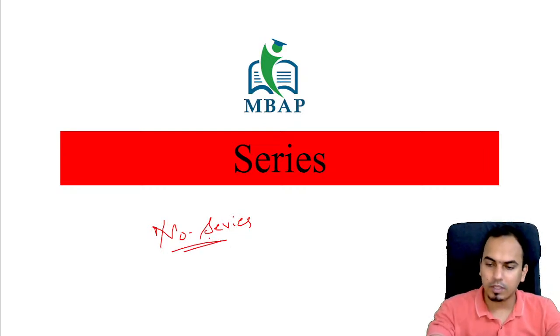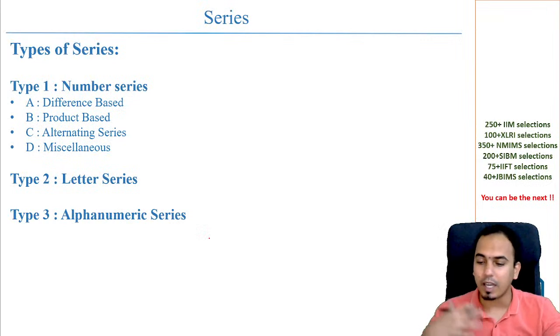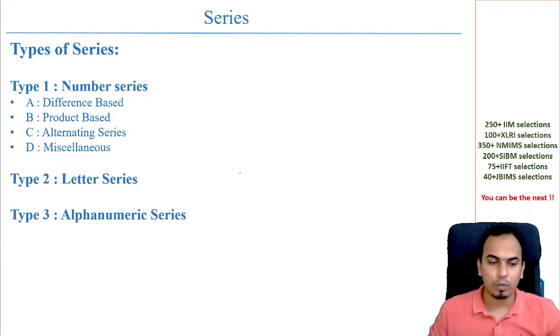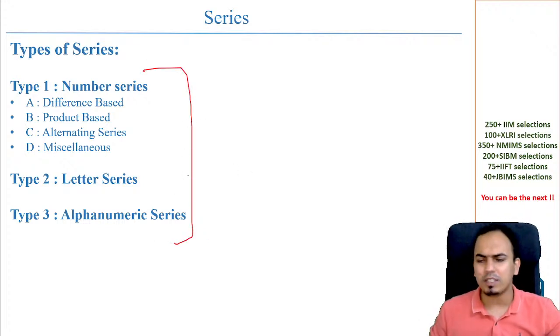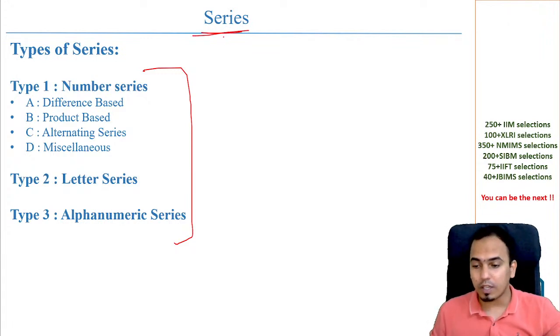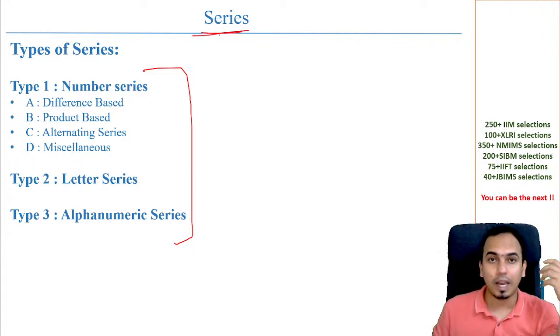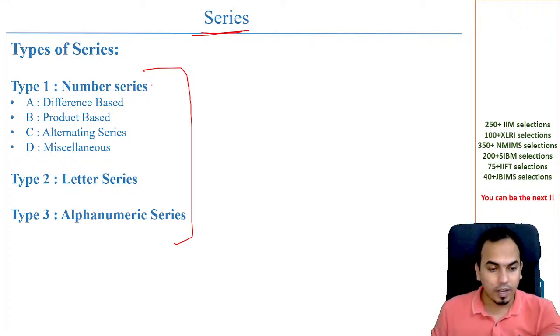Coming to a topic like series, now series is majorly the number series that we are talking about. Here comes the point: what are the different types of number series questions? This is important because many times people randomly start solving, which is not the right approach. Look at the different varieties.